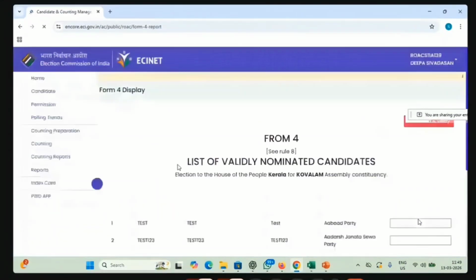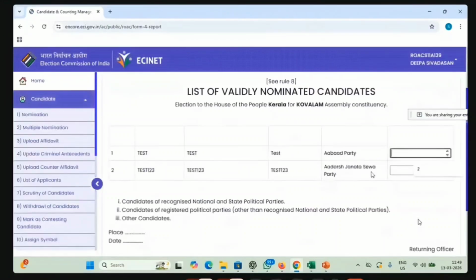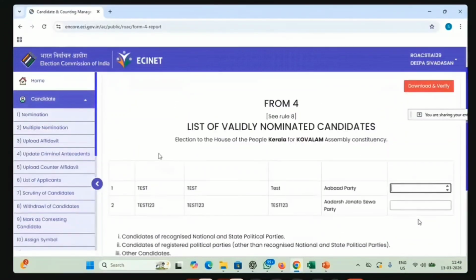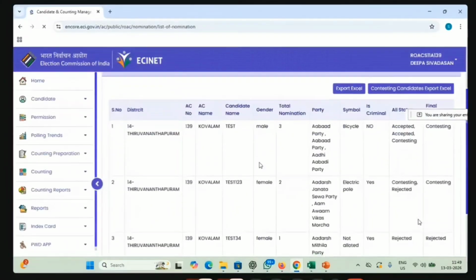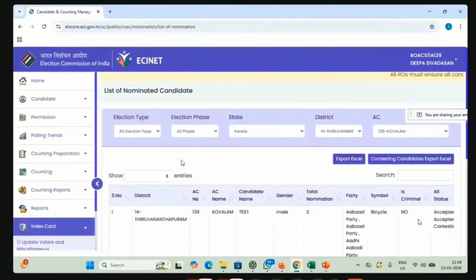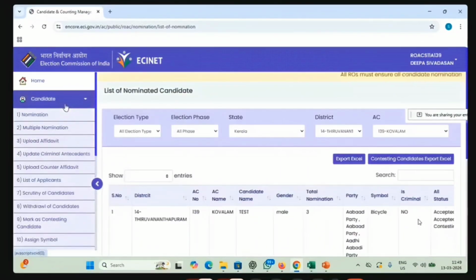Then there is Form 4 here, just for reference only. You can click here and the list of valid nominated candidates will be seen. We are not going to that here. Then we can see the list of nominated candidates only. This is for data analytics purposes and all. So this is all about the nominations.